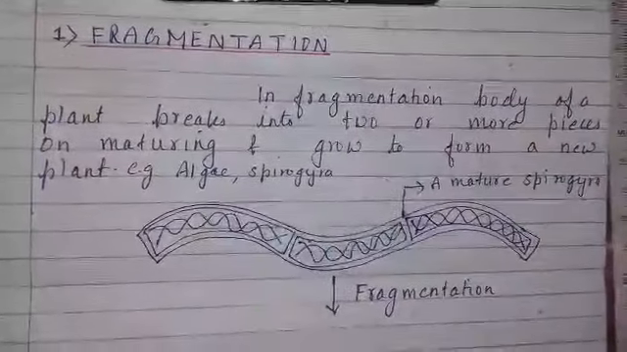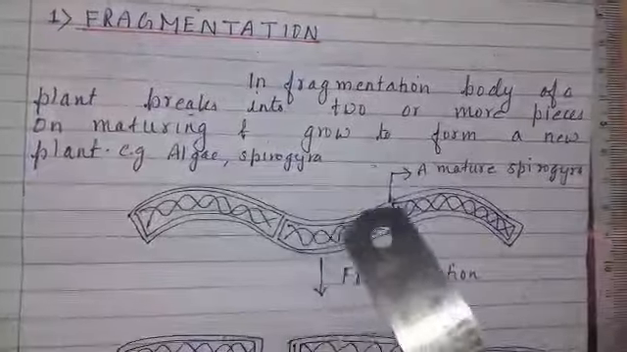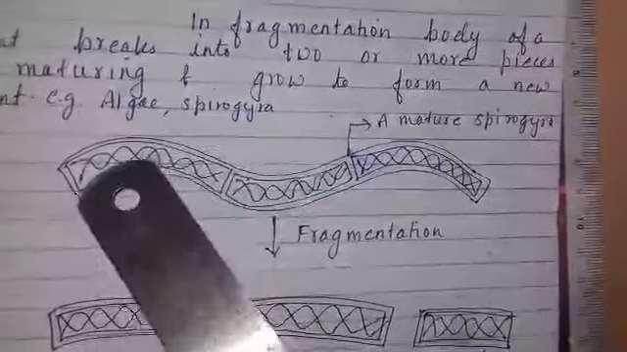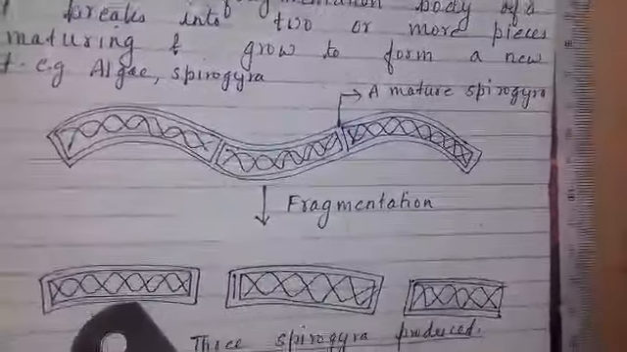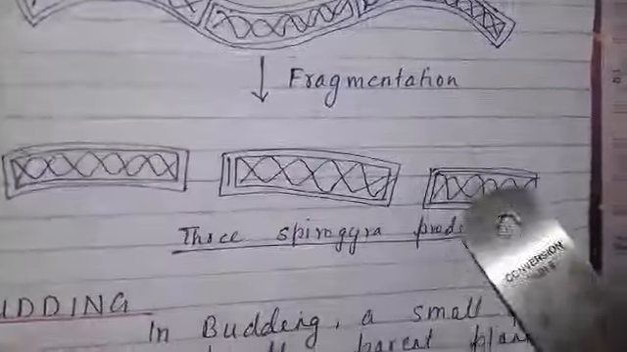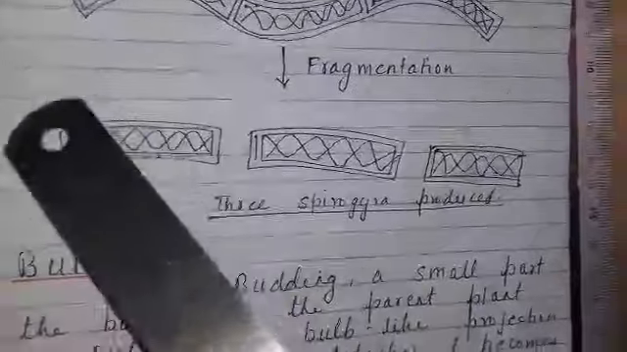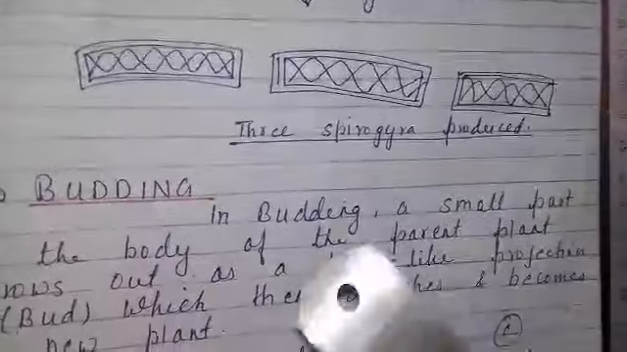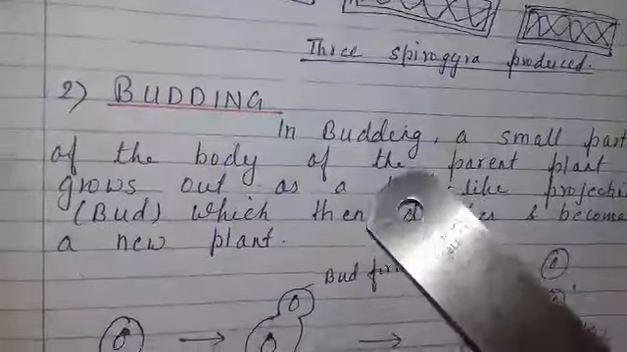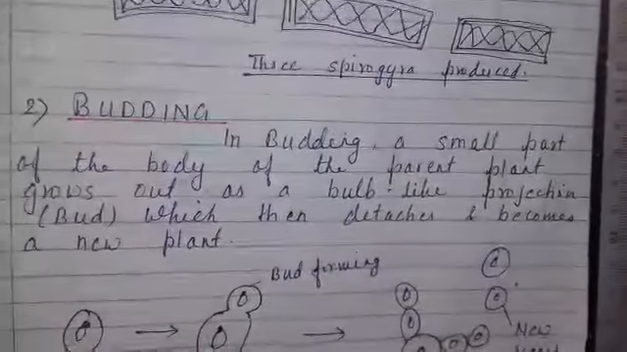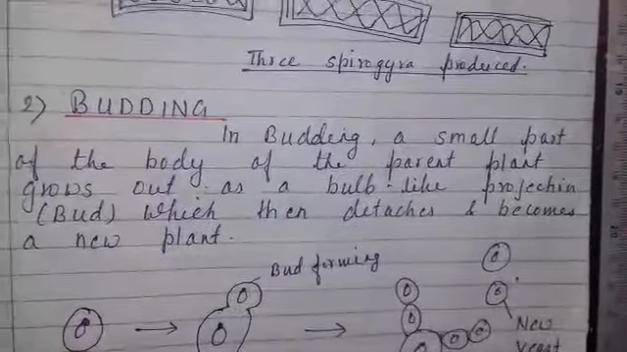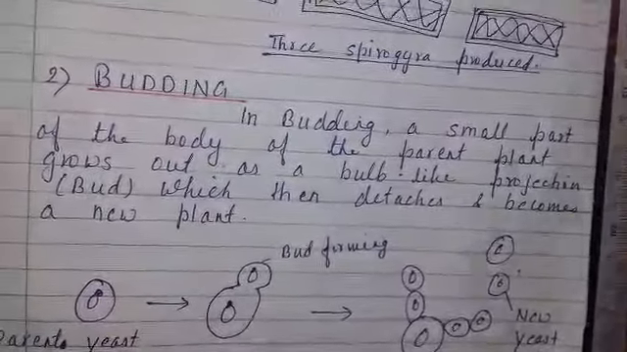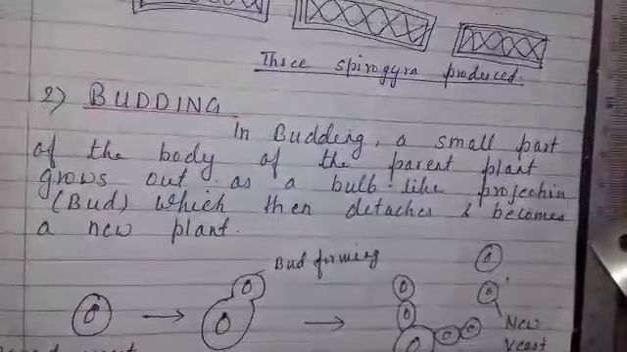Example: algae, spirogyra. This is a diagram of a mature spirogyra. When a spirogyra matures, it splits or breaks into three parts. One piece can develop into a new spirogyra. Now, the second one is budding. In budding, a small part of the body of the parent plant grows out as a bulb-like projection, which then detaches and becomes a new plant.